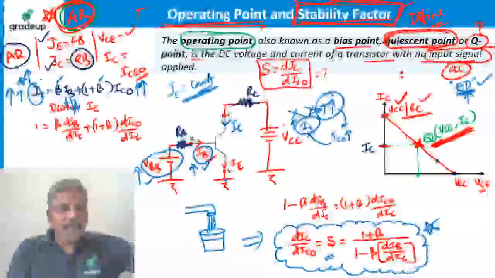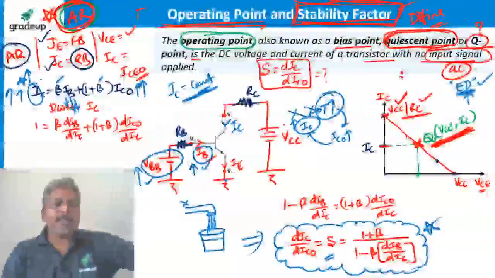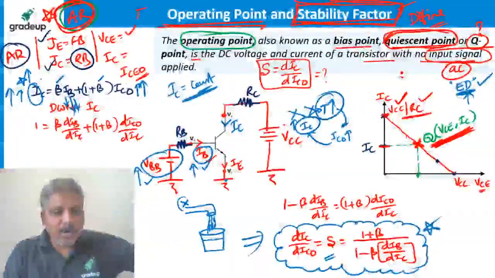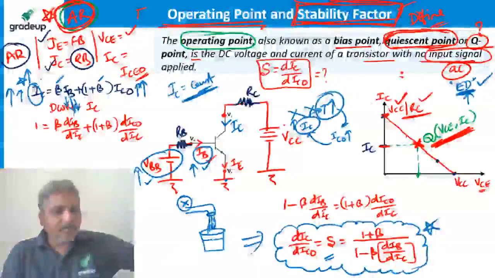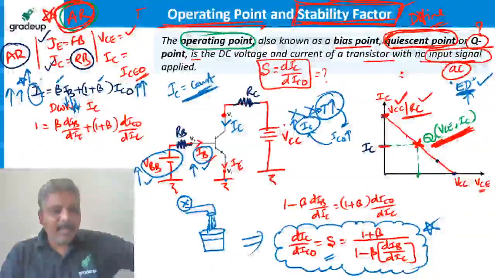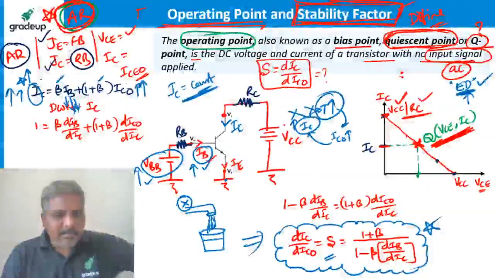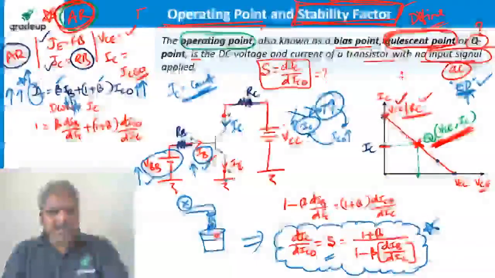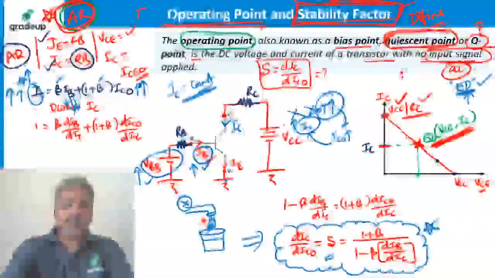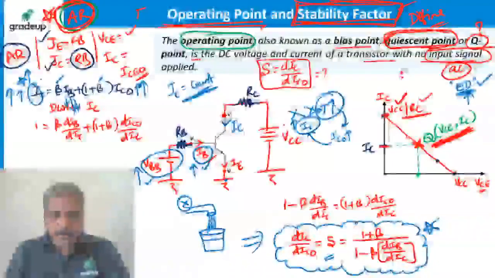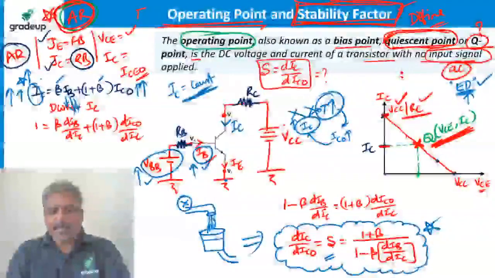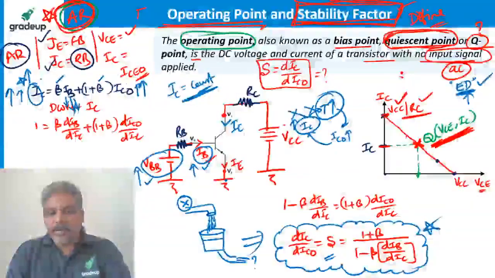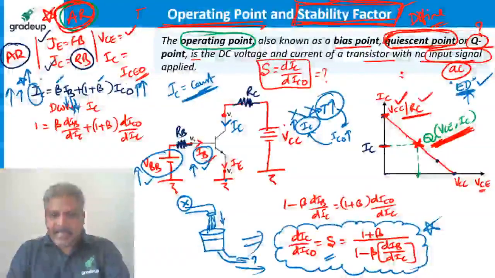Then what do I have to do? I have to stop this water. But imagine there is no control for this tap. Then water keeps flowing, but I don't want the water beyond this level. I cannot control this water. What should I do? I'll put a hole here so that water will go out. How much water is coming in, that much water goes out. Then this level is maintained constant, no?